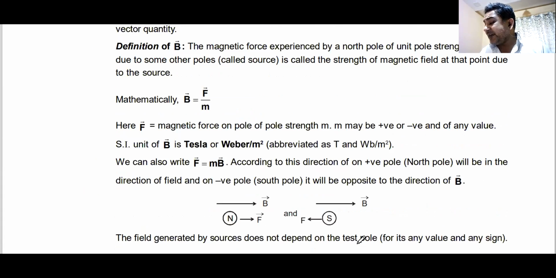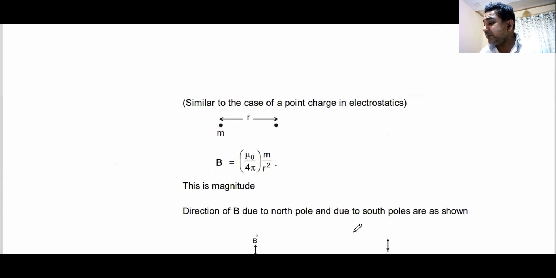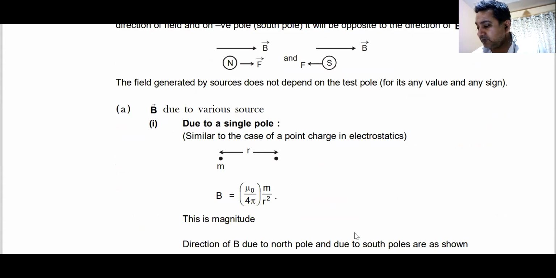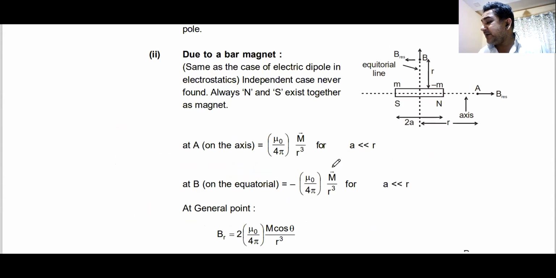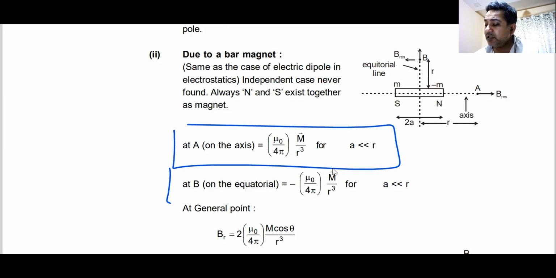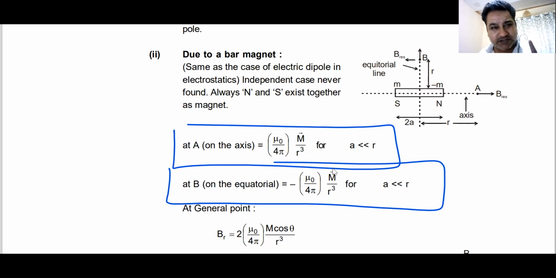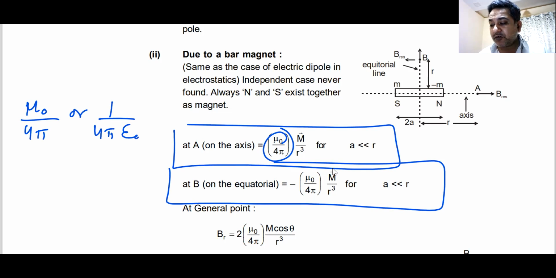Every magnet creates a magnetic field, and every magnet is determined by a quantity known as magnetic dipole moment. Do you know magnetic dipole moment? This magnetic dipole moment is the same as what we have as electric dipole moment. So whatever formulae you see here are similar to the formulae that we did for electric dipole. The only difference is here you have mu naught by 4 pi. There you had 1 by 4 pi epsilon naught.